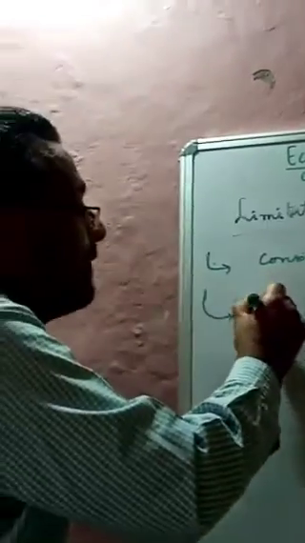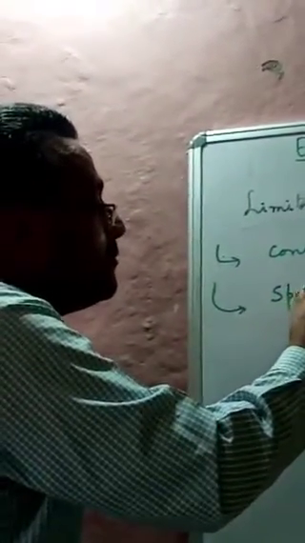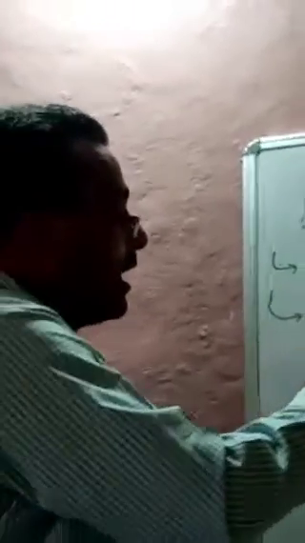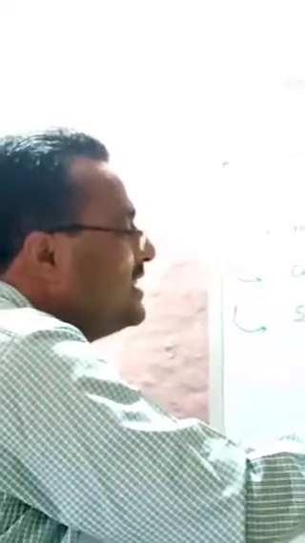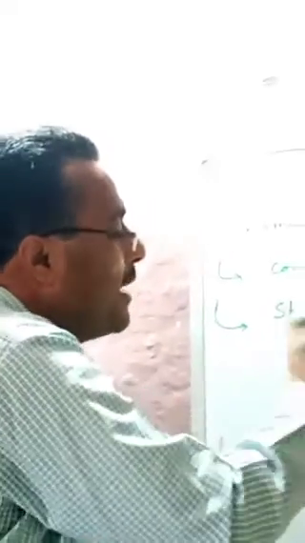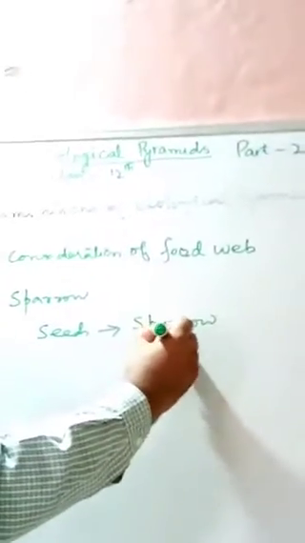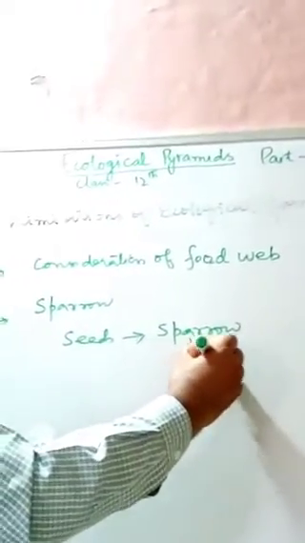For example, I will give the example of the sparrow. We have seeds, which are producers, and these seeds are eaten by the sparrow. So here its position is the second trophic level.